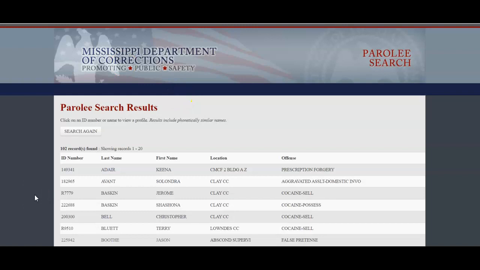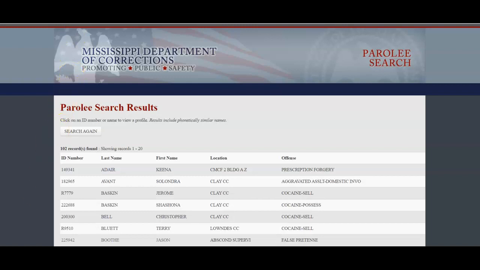One thing that you want to be careful of is not using this information for any controlled legal purpose, such as employment, housing, or credit decisions. So even this information here, even though it does come straight from Mississippi, you don't want to use this information for some kind of purpose like that. You don't want to use it for obviously any kind of harassment or revenge or anything in that way. The only way they're able to offer this information is with the understanding and with the legal framework in place to ensure that people don't abuse this information. You can get yourself in significant trouble for using it for the wrong reason.